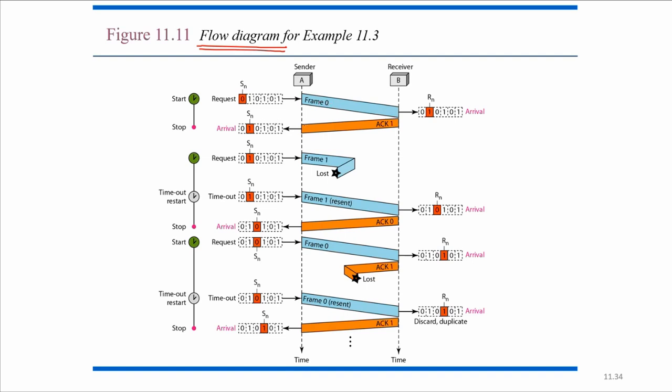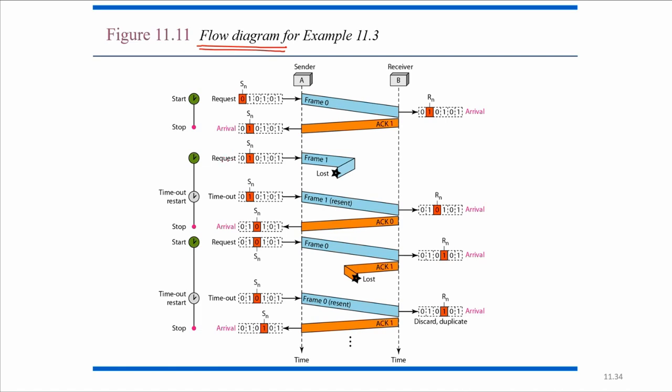Once the packet is sent, the timer starts, and if the acknowledgement is received before the timeout, the timer will be stopped and it will be able to accept the next request.